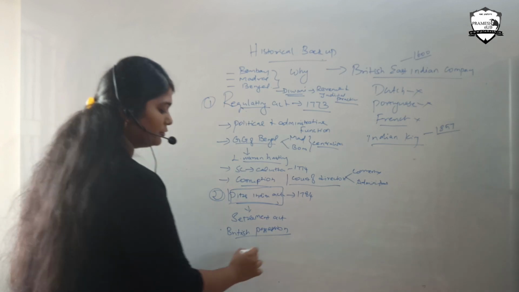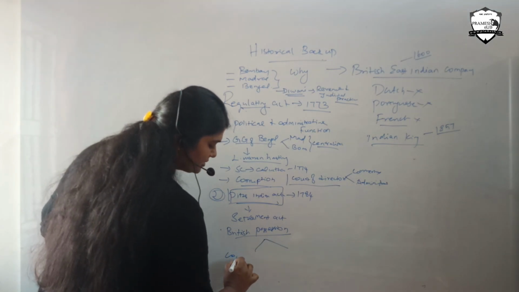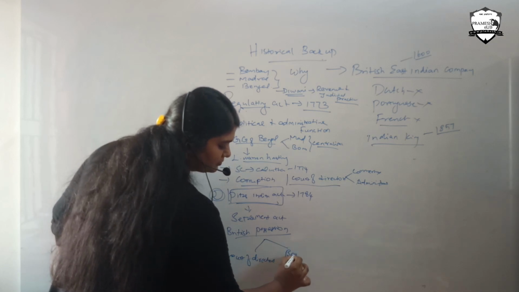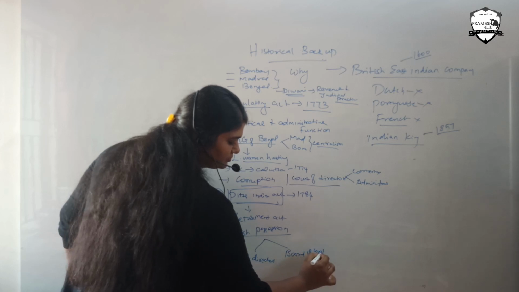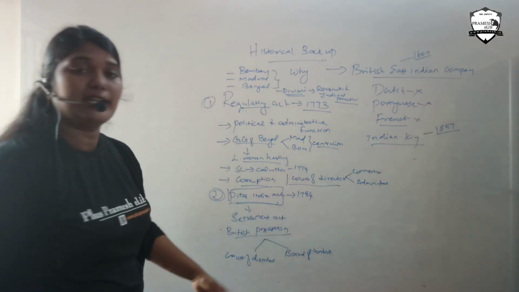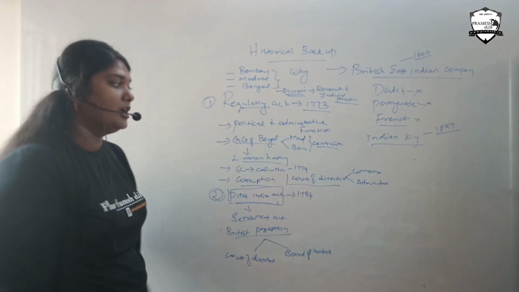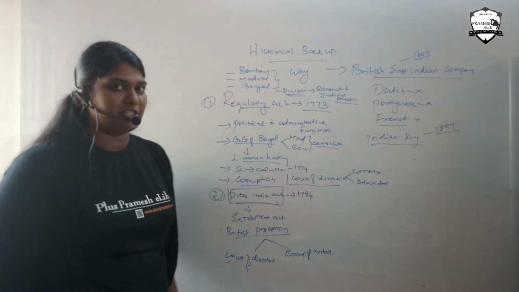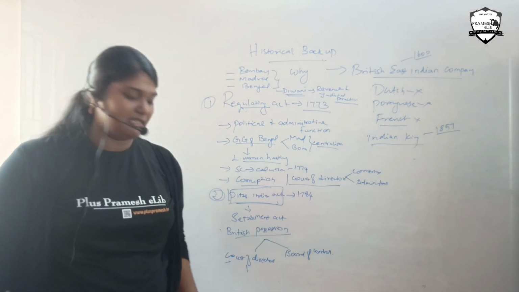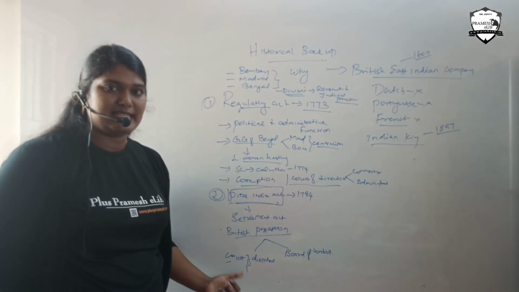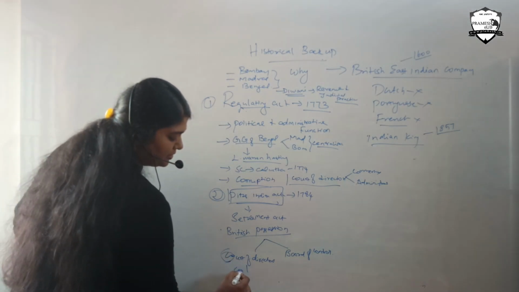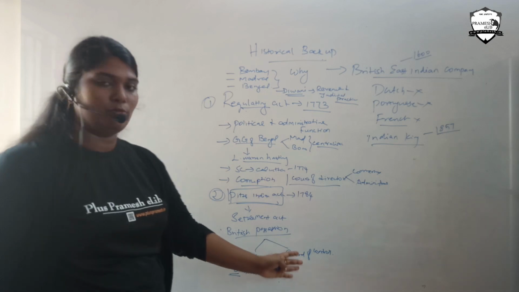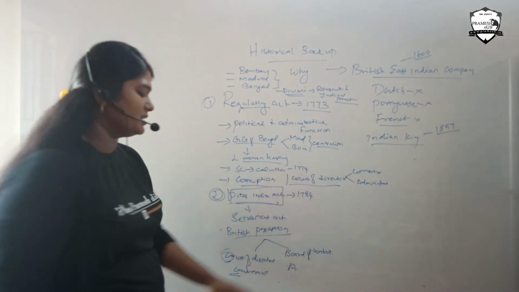So here they started a dual government: the Court of Directors and the Board of Control. Court of Directors will take over the commercial process and Board of Control will take over the administrative process. How can we remember this? C for commercial, Court of Directors, C. And for administration, the Board of Control.